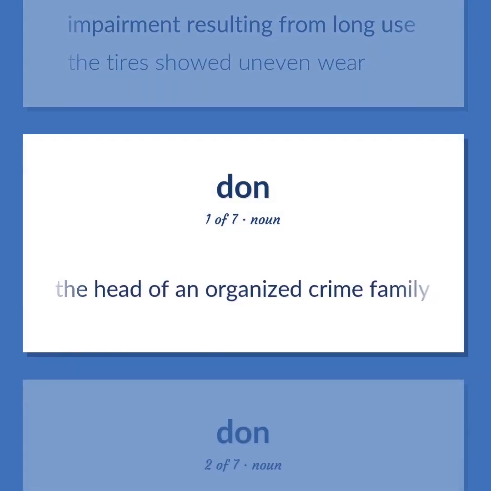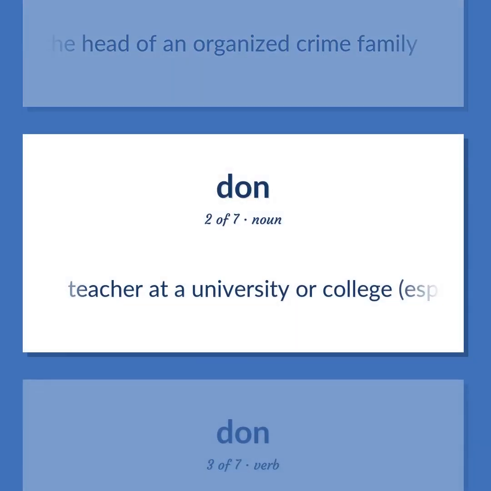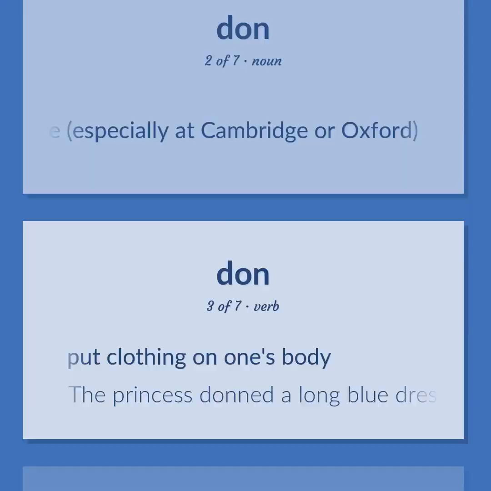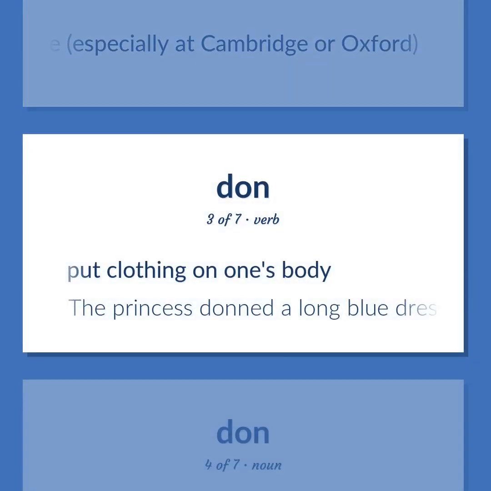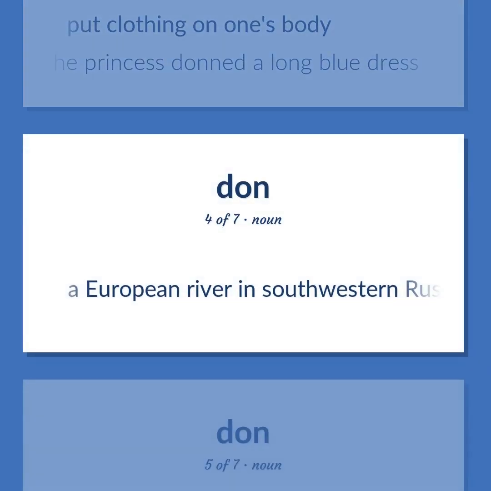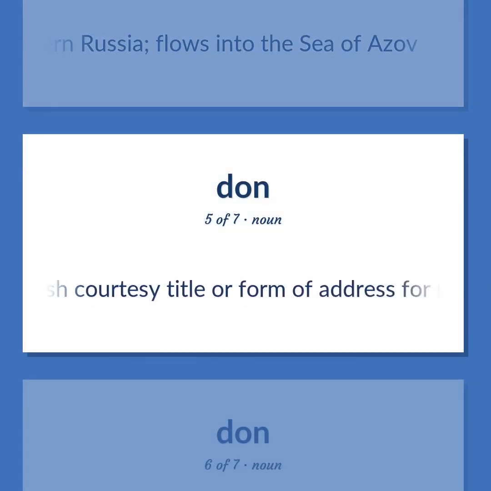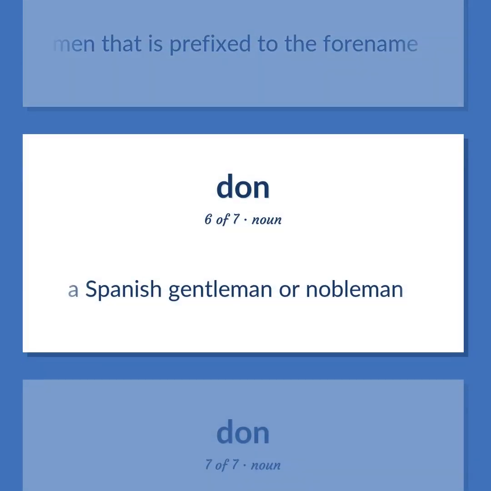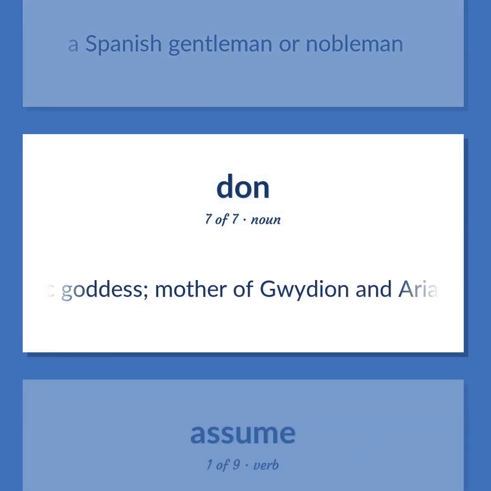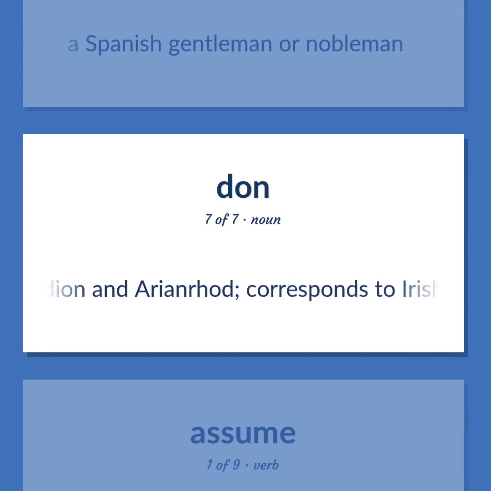The head of an organized crime family. Teacher at a university or college, especially at Cambridge or Oxford. Put clothing on one's body. The princess donned a long blue dress. A European river in southwestern Russia flows into the Sea of Azov. A Spanish courtesy title or form of address for men that is prefixed to the forename. A Spanish gentleman or nobleman. Celtic goddess, mother of Gwydion and Arianrhod, corresponds to Irish Danu.